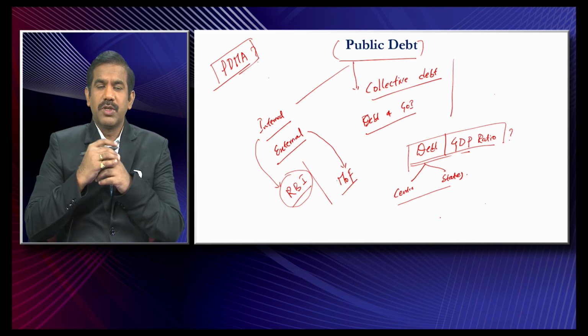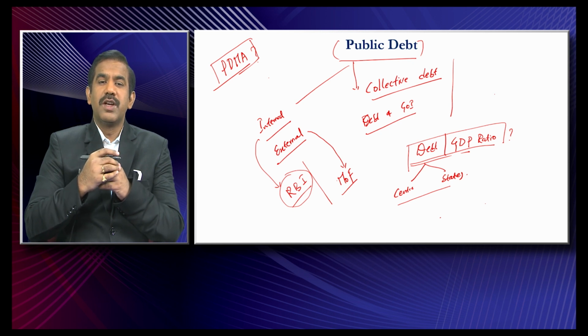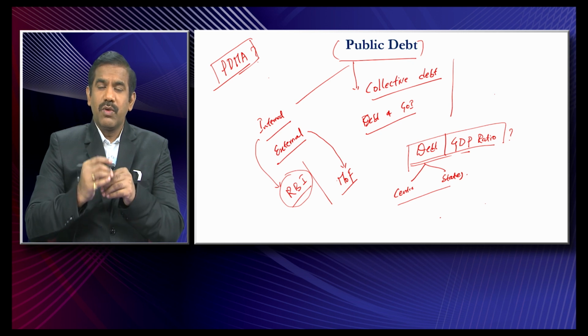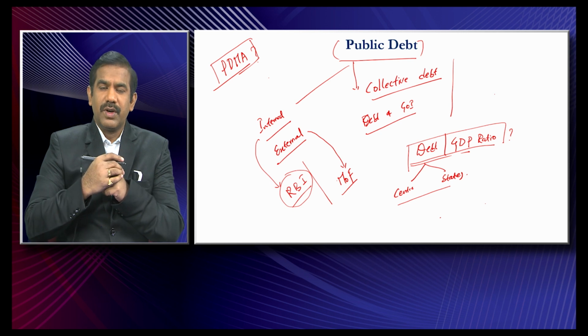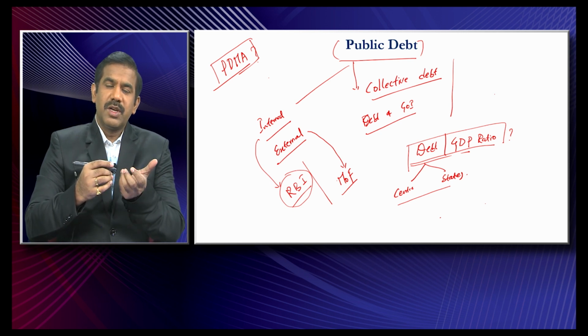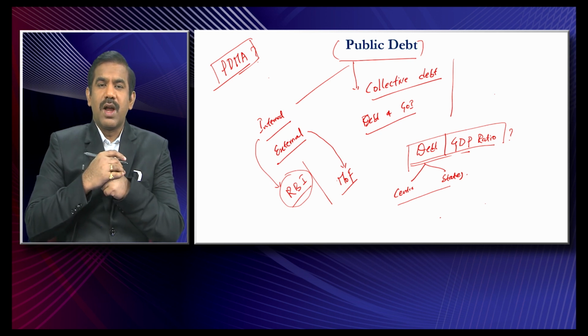So the idea of PDMA is to create a separate agency by the government, and the responsibility of PDMA, the Public Debt Management Agency, is to simply take over the responsibility of managing both the internal debt and external debt. And as of now, who is managing the external debt? Minister of Finance. And who is managing the internal debt? RBI. And what's wrong with RBI managing the internal debt of the Government of India? Because it results in a conflict of interest, because inflation management and debt management together cannot go hand in hand in the same institution. That's the very basic purpose of the Public Debt Management Agency.